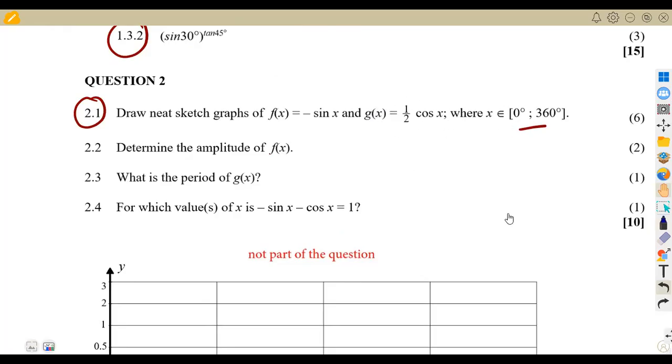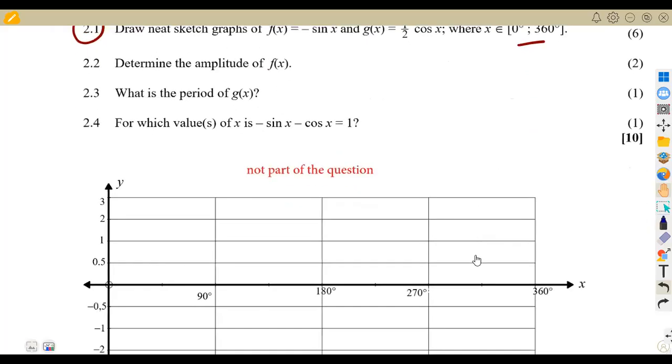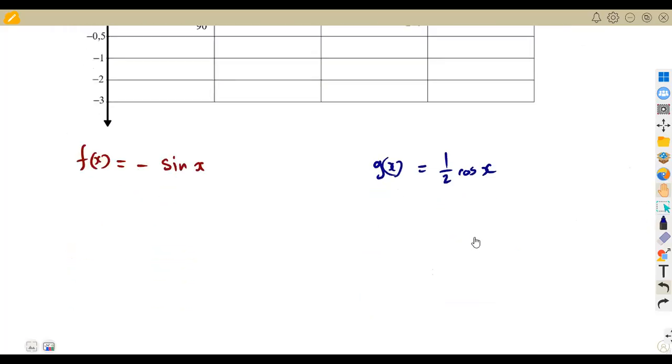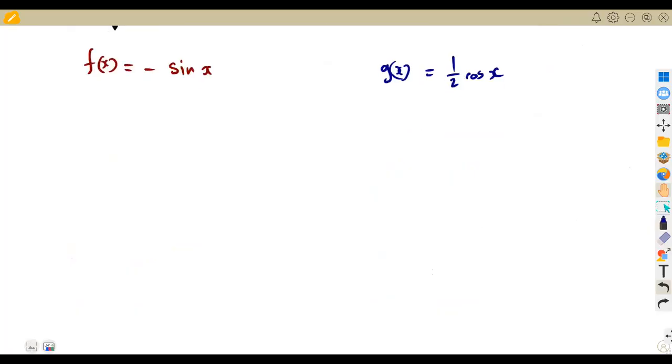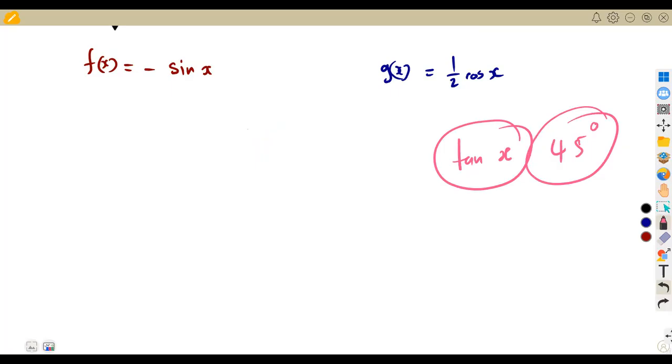So the question is, in the interval from 0 to 360, how can we draw these graphs? Remember, guys, what I said about the 2 graphs of cos and sine, that these graphs can be drawn direct. We can draw them direct by having the same step. They are going to be separated by 90 degrees from each other. It's only the graph of tan of theta, or tan of x, which uses a separation of 45 degrees.